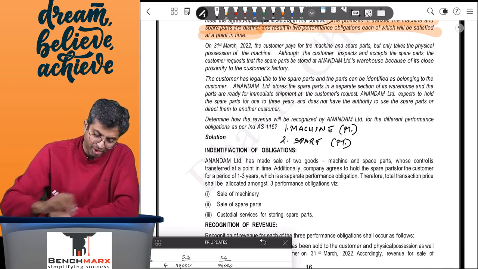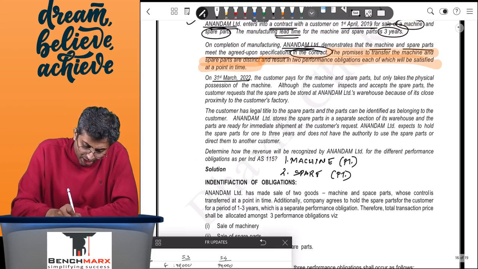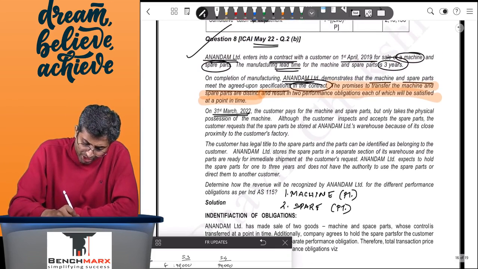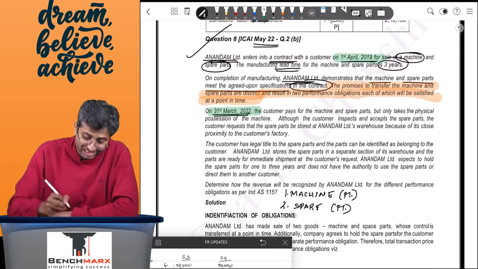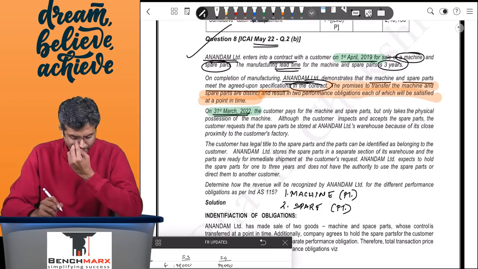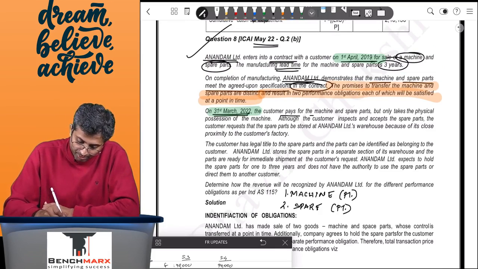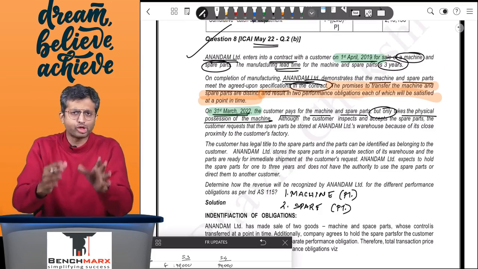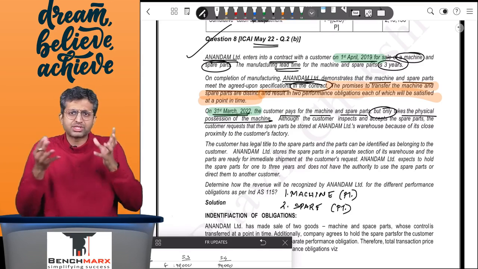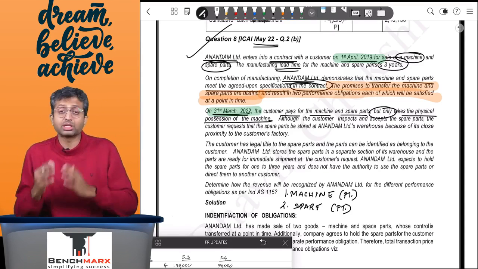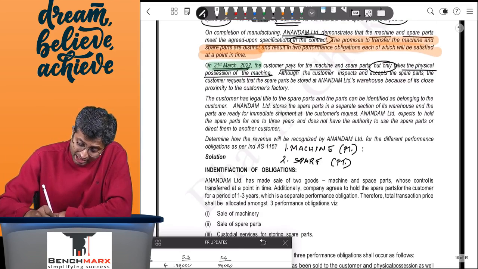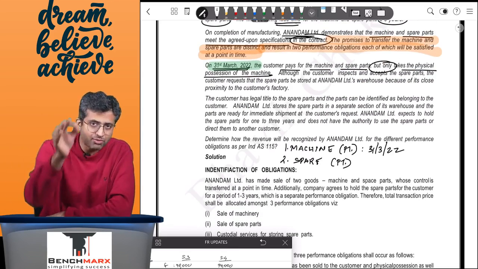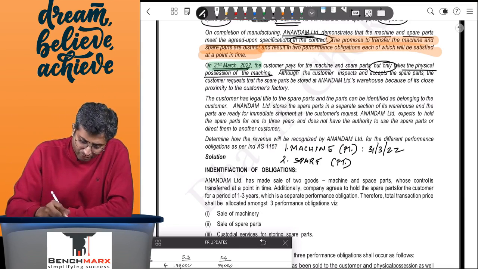The question is which point of time. As on 31st March 22, the contract, remember, was entered on 1st April 19. You are now 3 years later, 31st March 22. The customer pays for the machine and the spare parts, but only takes the physical possession of the machine, which means on 31st March 22, for sure, for the machine, since the physical possession is taken by the customer, the performance obligation is discharged. And the revenue attributable to the machine will be recorded on 31st March 22, that is the point of time.